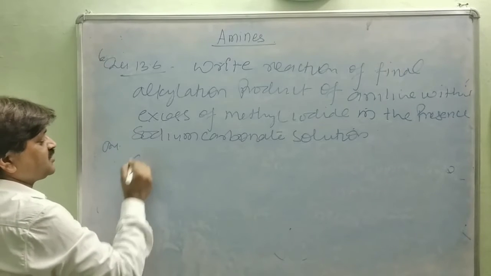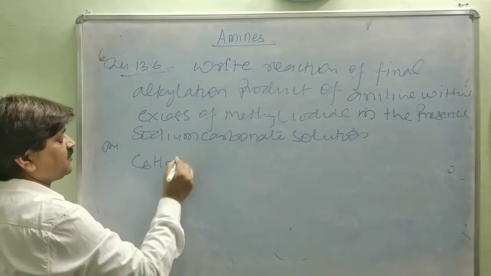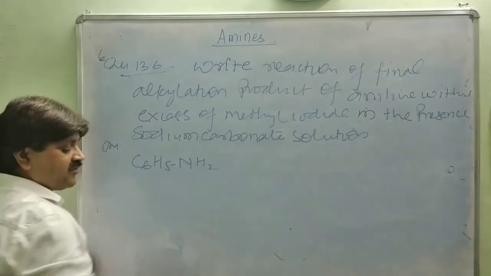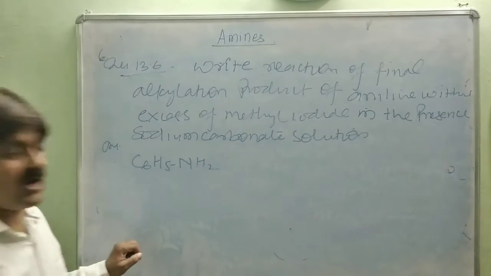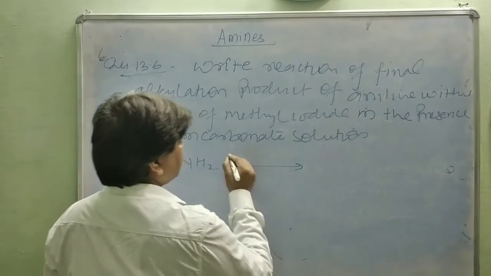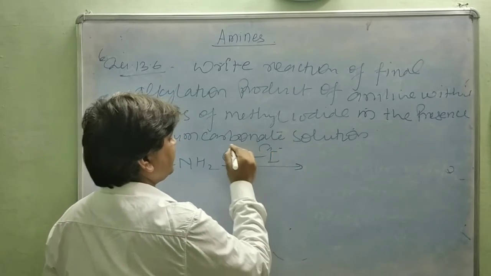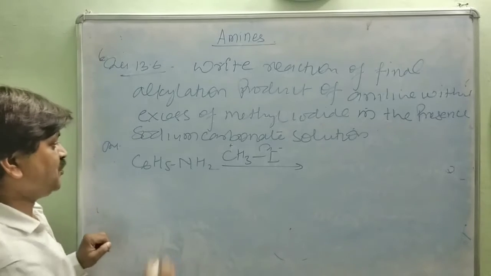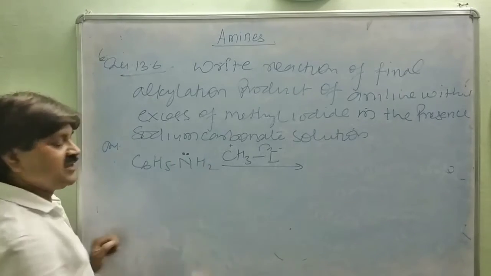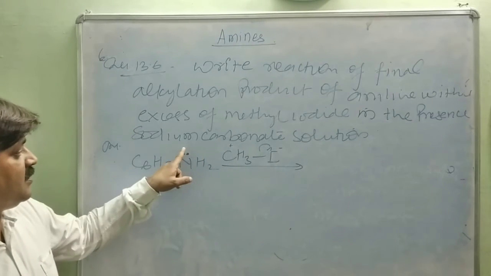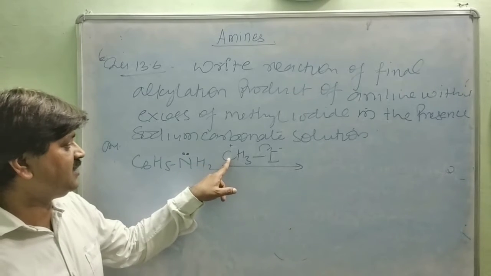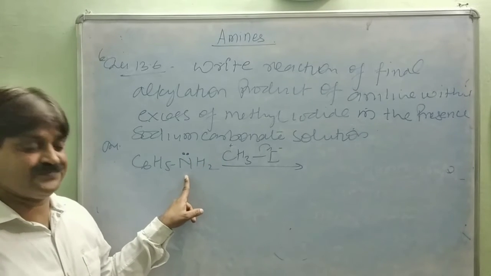This is the answer of this question. C6H5NH2 is first treated with methyl iodide. How does the reaction take place? In CH3I, iodine becomes negative and the carbon becomes positive. Due to the lone pair of electrons on the nitrogen atom, it donates the lone pair to this carbon, so the nitrogen becomes positively charged.